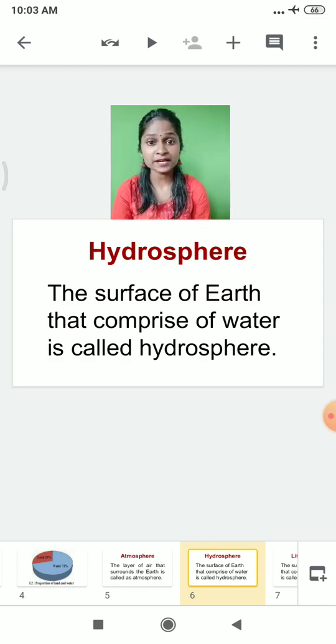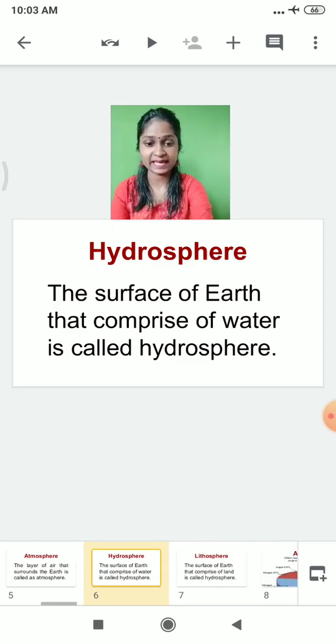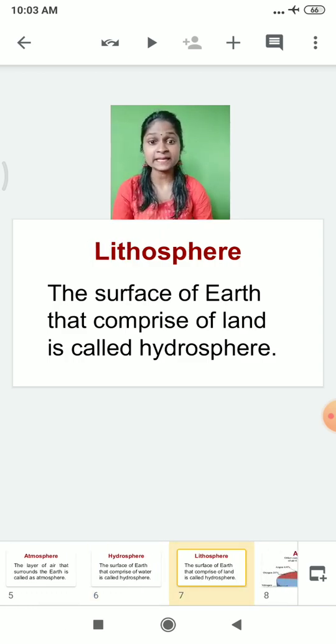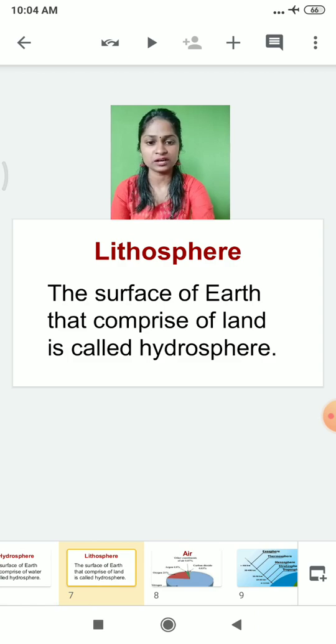What is the meaning of the hydrosphere? The surface of the earth that comprises water is called the hydrosphere. And most importantly, the lithosphere. What is the meaning of the lithosphere? The surface of the earth that comprises land we call the lithosphere. Is that clear to you what I want to tell you over here?